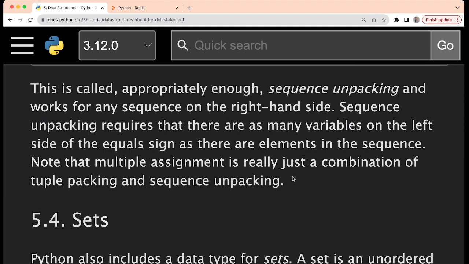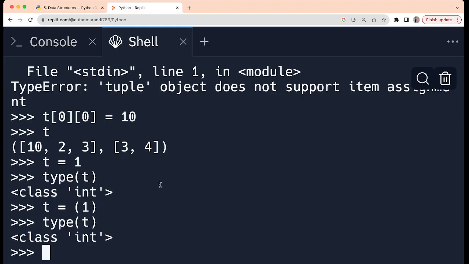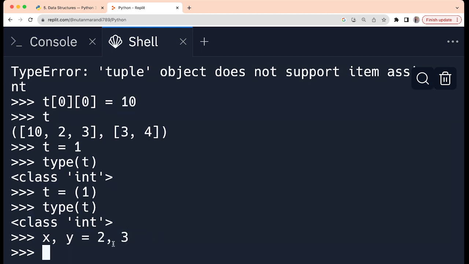So note that multiple assignment is really just a combination of tuple packing and sequence unpacking. So that means whenever we are doing multiple assignment in this manner, that is x comma y is equal to 2 comma 3, right? In x also we are storing something, y also something. It is basically a concept of tuple packing and unpacking only. First of all, this 2 comma 3 will be packed in a tuple, so here tuple packing will be done, and after that by unpacking, this 2 will be stored in x and 3 will be stored in y. Okay, so whenever you are doing this multiple assignment, basically it is the combination of tuple packing and unpacking.